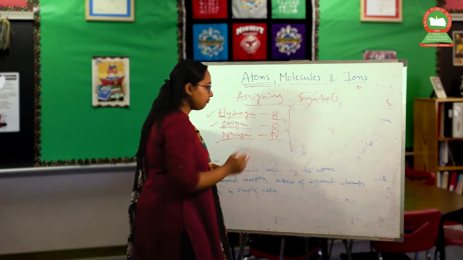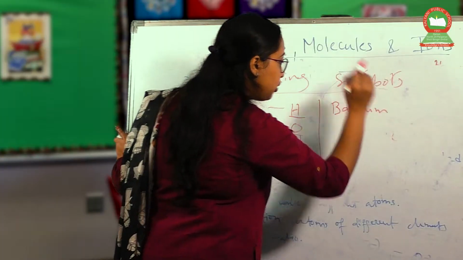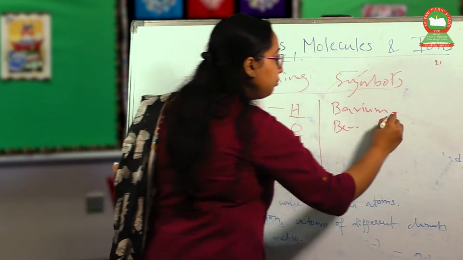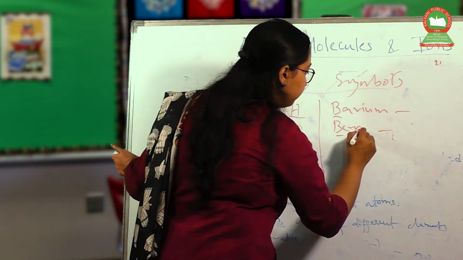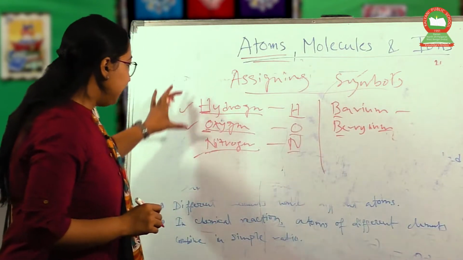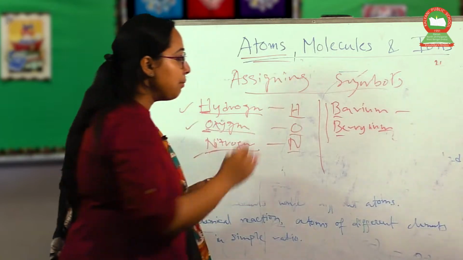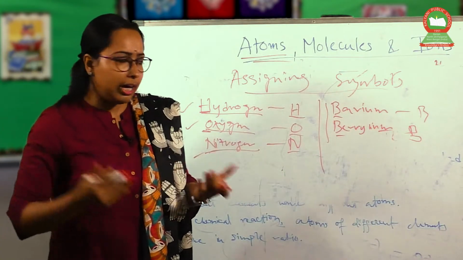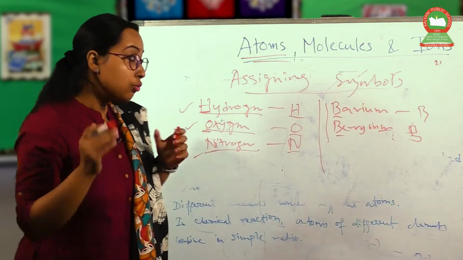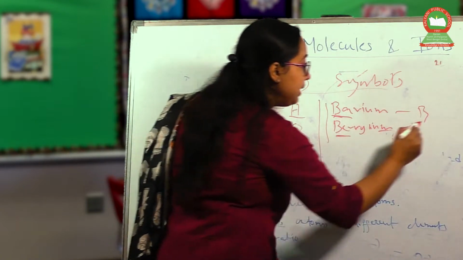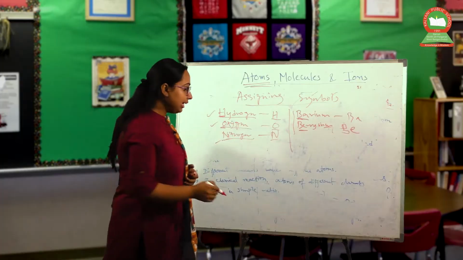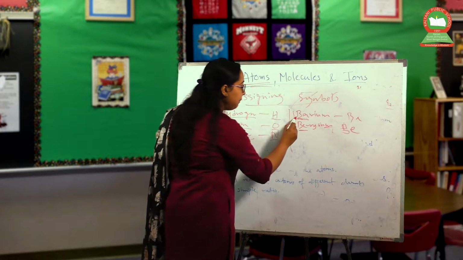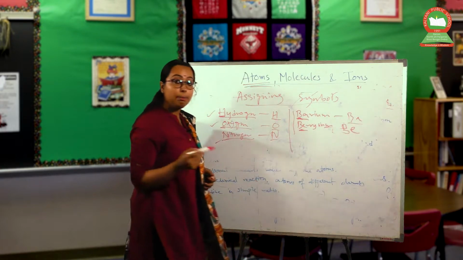Now the next part, in case of barium. Barium and beryllium are important elements, and we can't take both as B. If we write B, what will the compound be, barium or beryllium? So when there is a confusion, we have to take the first two letters of the element. Ba stands for barium and Be stands for beryllium.